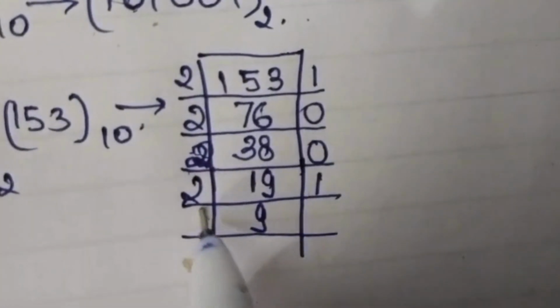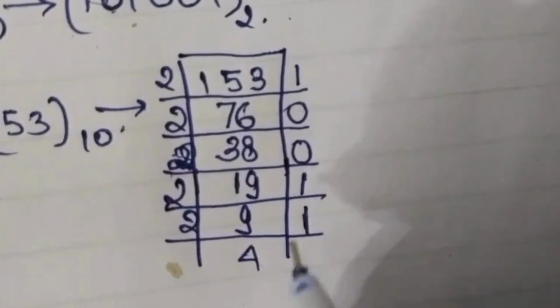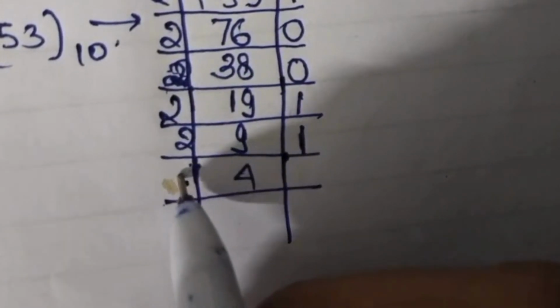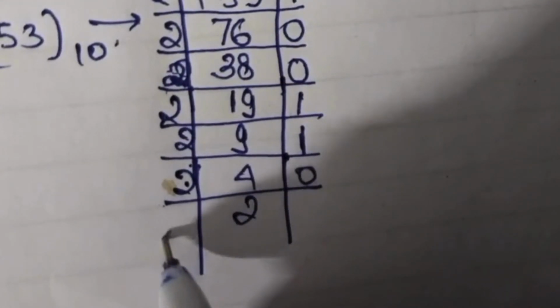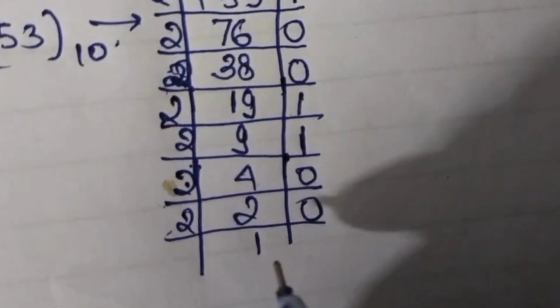Then again 2 4s are 8 and gives the remainder 1. Again we will divide by 2. 2 2s are 4, that gives 0 remainder. Then again 2 gives remainder 0.